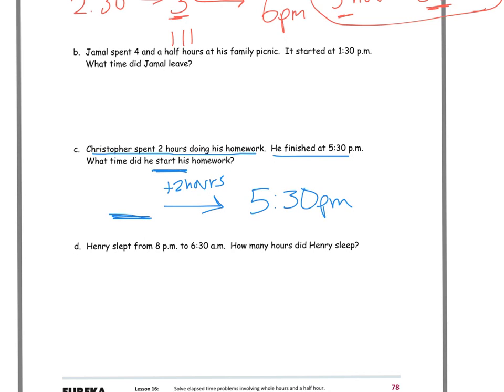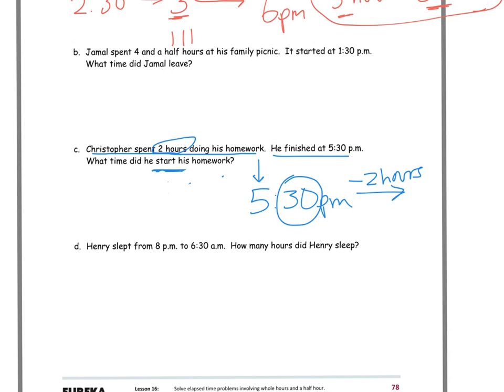We're going to take away 2 hours, meaning I'll subtract 2 from the hours portion. I'm not going to touch the minutes because it just said 2 hours. So the minutes are going to stay the same. Now I need to take away 2 from this, and I know 5 can go back 2 to 3. 3:30 p.m.